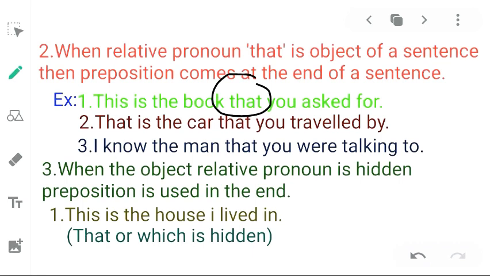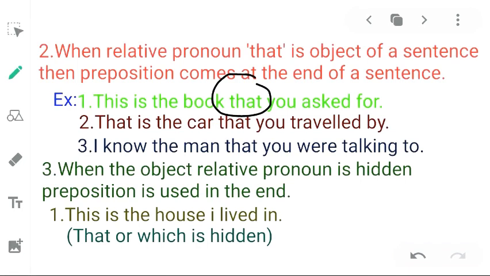This is the book that you asked for. As object is used just after a transitive verb, if you study, you asked for what? You asked for that. So that comes as relative pronoun and object.